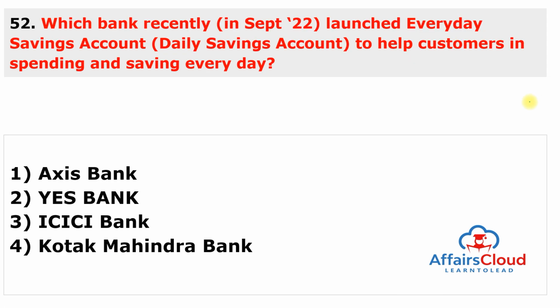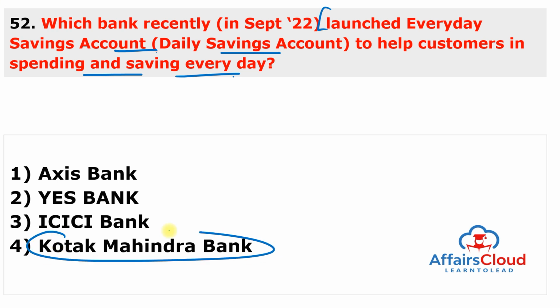Moving to next question. Which bank recently launched everyday saving account or daily saving account to help customers in spending and saving every day? And this bank is Kotak Mahindra Bank. Answer of this question is 4. And this bank launched a one of its kind everyday saving account, a unique saving account designed to help customers in spending as well as saving every day.